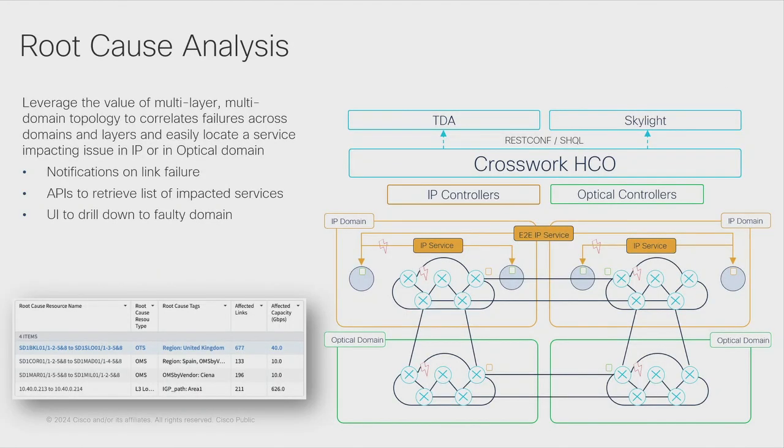We already talked a bit about root cause analysis. With this layer relation, we are able to find out how failures located in the IP world are related to the optical world, for example, right? How a failure detected on the IGP layer is related to a particular ROADM degree, for example, a failure located in a ROADM degree, right? So that type of information can be obtained right away from the root cause analysis tool.